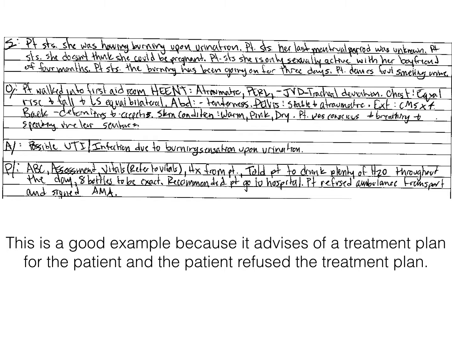Here's a second one. We see here that in the plan it was clearly documented as to recommendations that were made. So told patient to drink plenty of H2O throughout the day, 8 bottles to be exact. Then we recommended the patient go to the hospital. Patient refused ambulance transport and signed AMA. Once again, yes, we could put a little bit more into it, such as patient advised to seek treatment and transport to a hospital by ambulance. Patient states that they don't feel it's necessary. Patient advised that their condition could get worse. Patient states all risks. I mean, we could put all that in there if we want to, but for the most part, this AMA is fine.